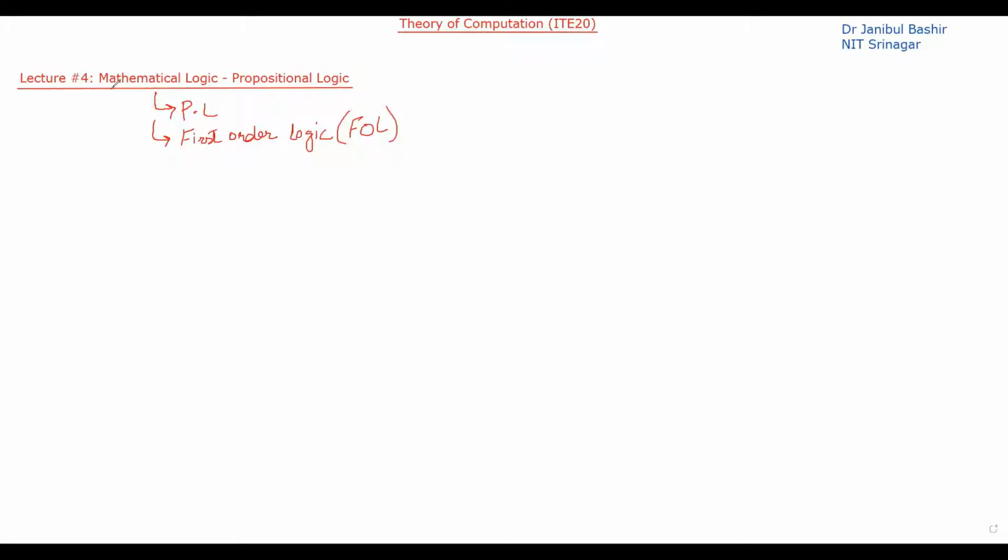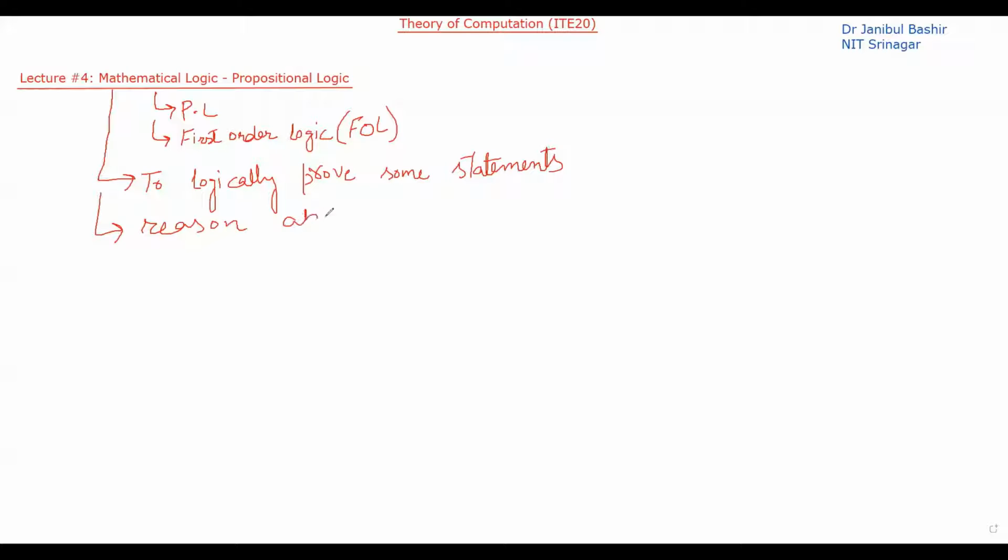Mathematical logic is required to logically prove some statements, or we can say it is a mathematical tool that helps us to reason about some logical statements.